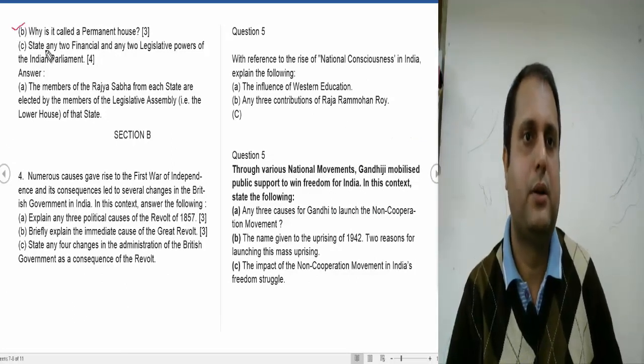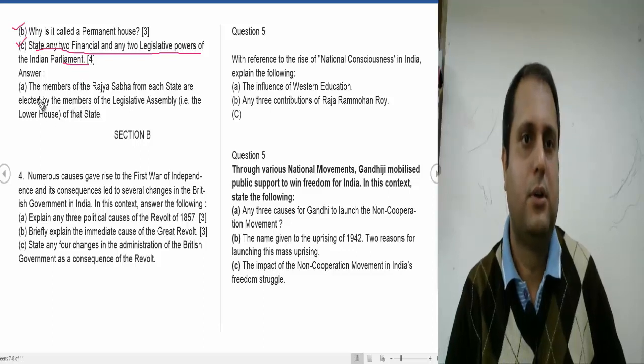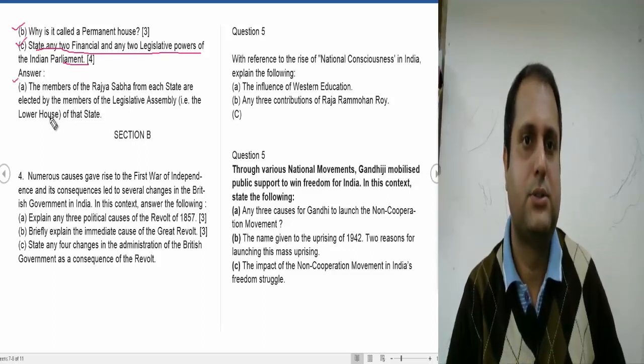Now, why is it called the permanent house? The C part is another question: state any two financial and two legislative powers of the Union Parliament. The answer is also written here. Some of the answers are written.